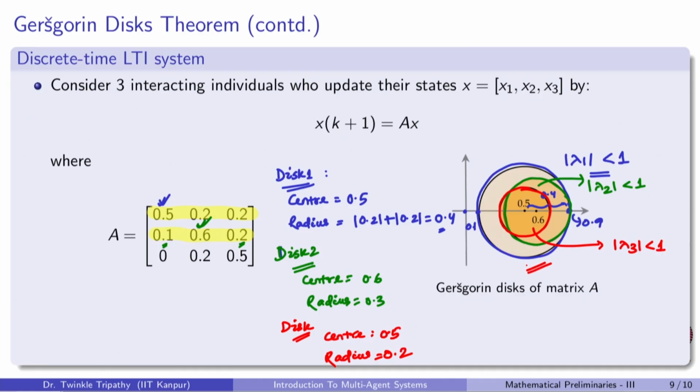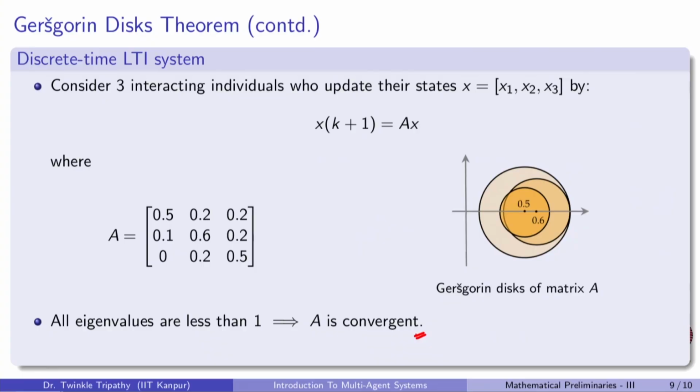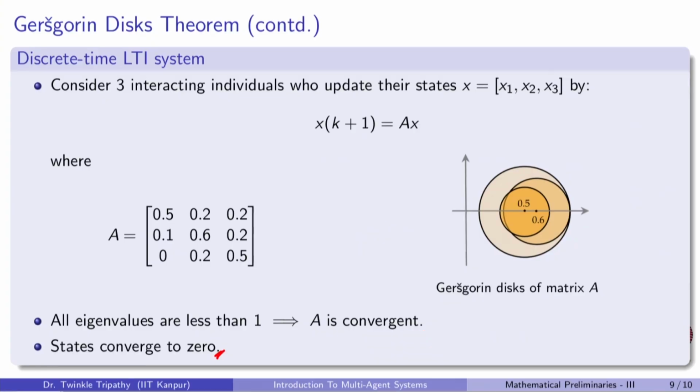It follows from the Gershgorin theorem that for every i from 1 to n, here 1 to 3, mod of lambda i is strictly less than 1. Since all of the eigenvalues of A are less than 1, A becomes a convergent matrix and eventually all of the states converge to 0.